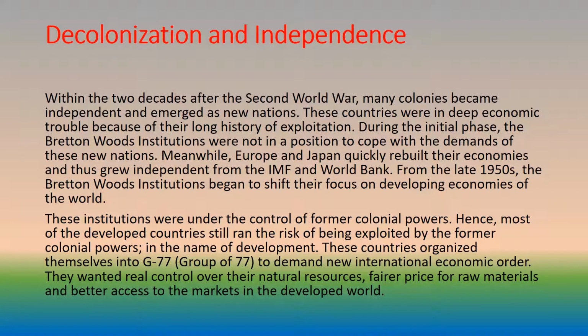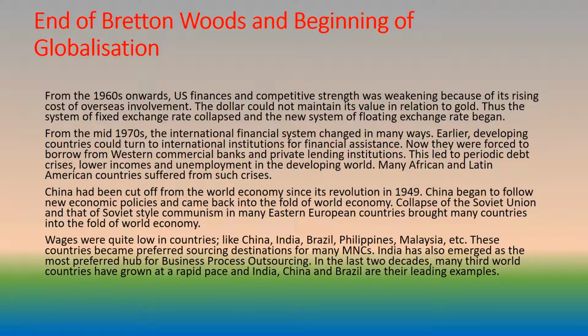From the late 1950s, the Bretton Woods institutions began to shift their focus on developing economies of the world. These institutions were under the control of former colonial powers. Hence, most of the developing countries still ran the risk of being exploited by the former colonial powers, in the name of development. These countries organized themselves into G77, Group of 77, to demand a new international economic order. They wanted real control over their natural resources, fairer price for raw materials and better access to the markets in the developed world.